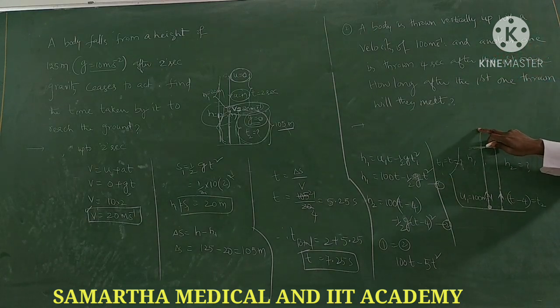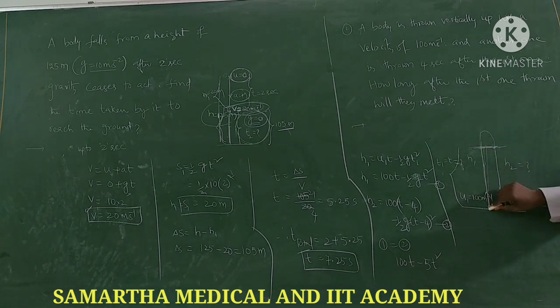When the final velocity of the first body becomes 0, it comes back. While it is returning, the second one goes up and meets it. In that situation, the displacements of this body and this body are the same. They meet at the same height, so h1 and h2 are the same. That is the condition we are using. Otherwise, how will they meet?